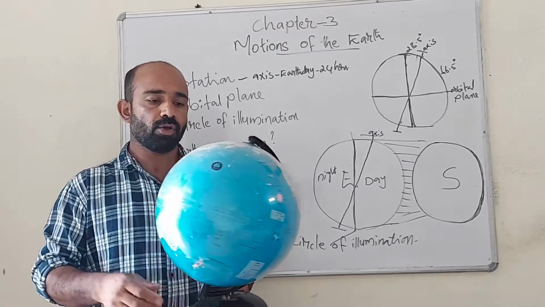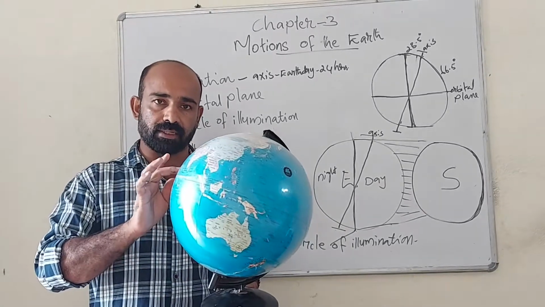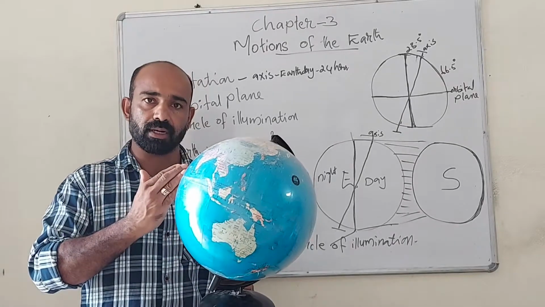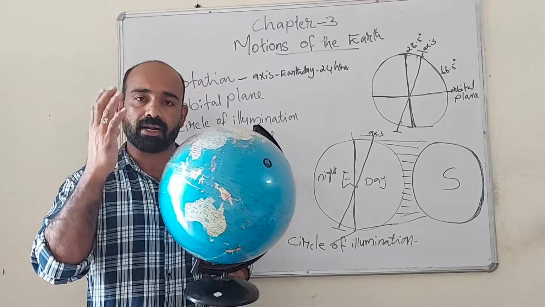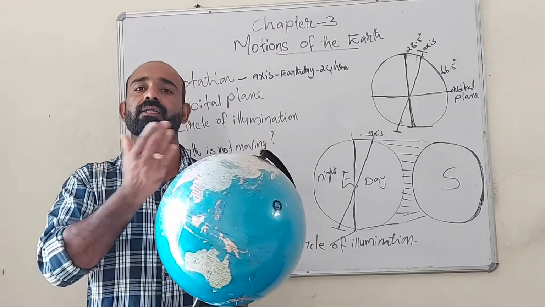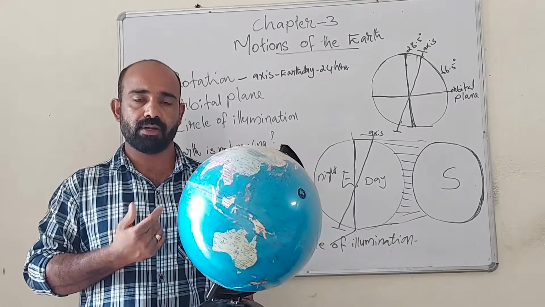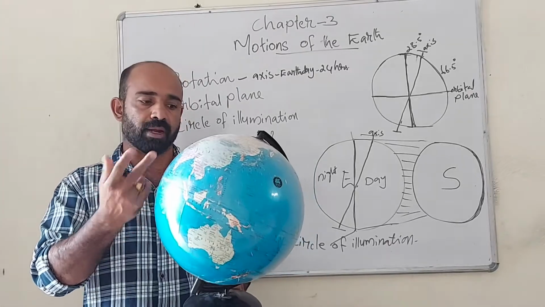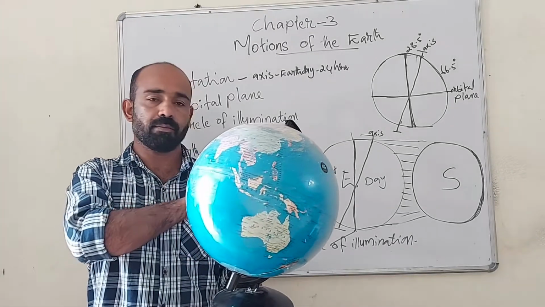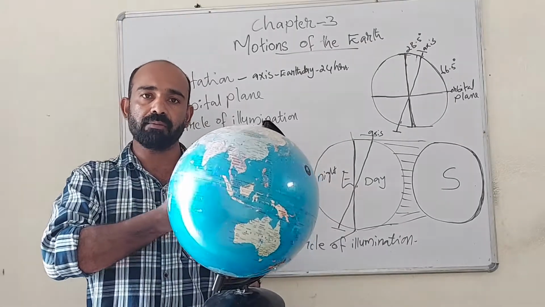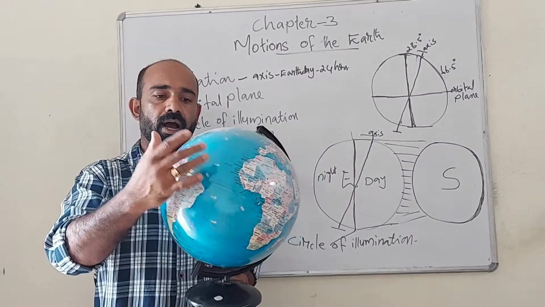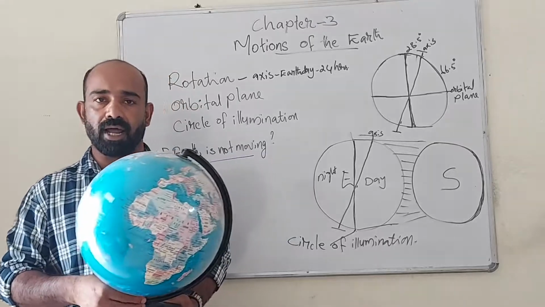Days and nights. When the earth moves on its axis, the part of the earth which faces toward the sun will get sunlight. That portion will be day and the other portion will be night. And vice versa, because the part which is facing away from the sun will come towards the sun and that portion again will get sunlight.